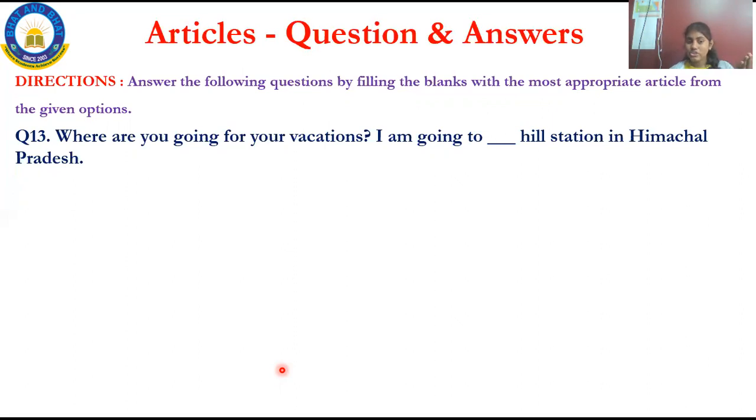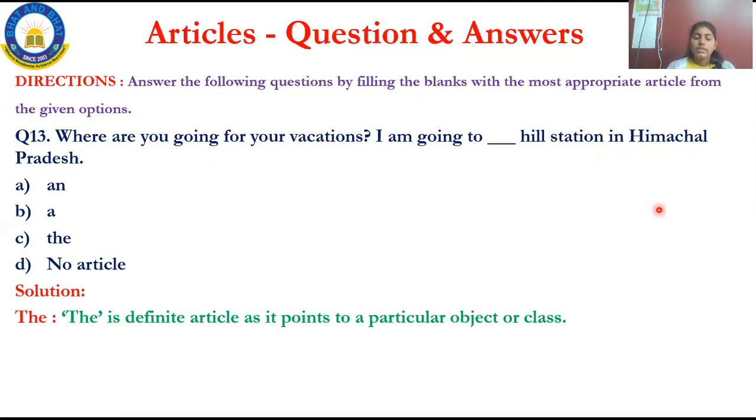Here, where the direction changes, in question number 12, they have combined two sentences. See here, where are you going for your vacation? This is one sentence. And I am going to dash hill station in Himachal Pradesh. These are two sentences combined. Now let us see the options. Option A, A; option B, an; option C, the; option D, no article. Now let us fill this.